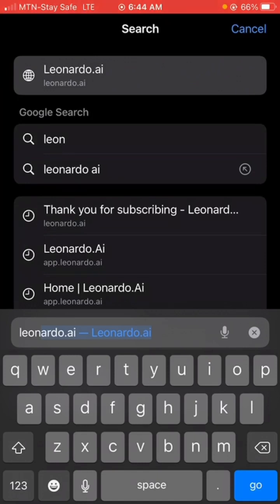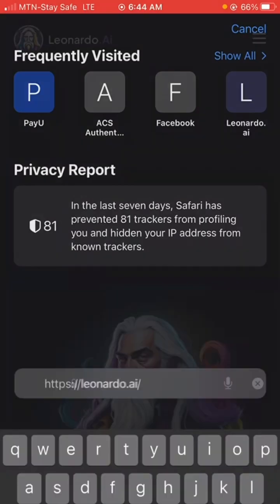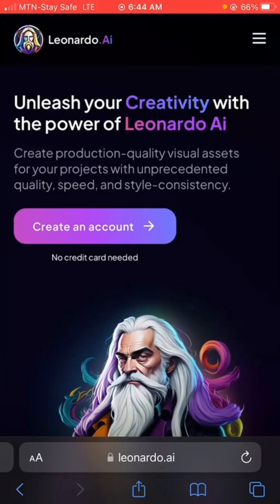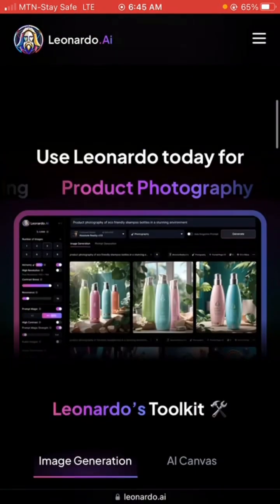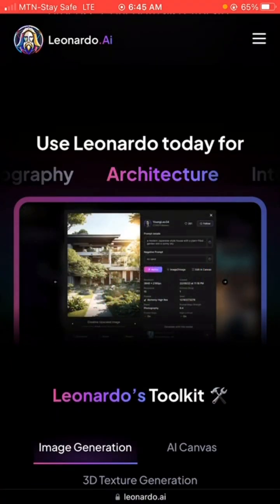This is Leonardo. You just go to your Google or Chrome browser and type Leonardo.ai, and then it's going to bring you to a place like this, or most likely it won't, because you're going to have to go through the registration process, which is really not difficult at all. At this point, Leonardo.ai is actually still free, and you can get a free account and start to generate those cool images. I'm just going to scroll through, and you're going to see some images that people created with Leonardo.ai. There's a lot you can do with Leonardo.ai, but the skill lies in your ability to generate prompts.